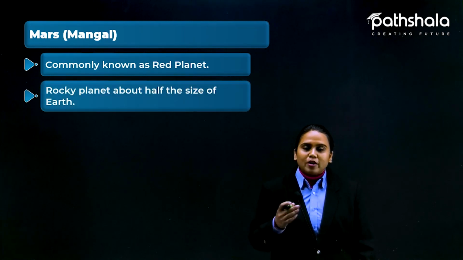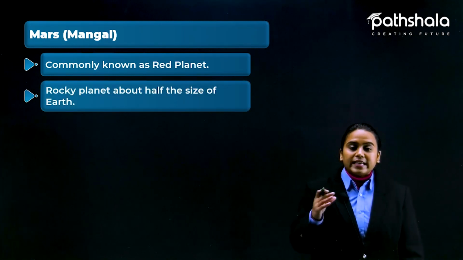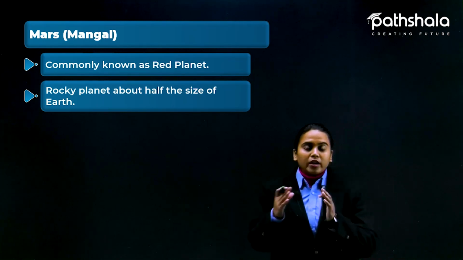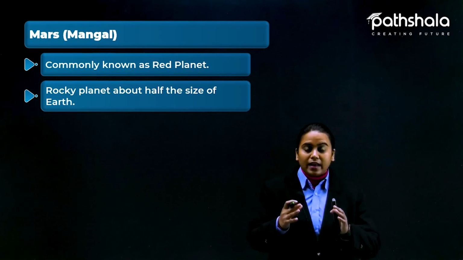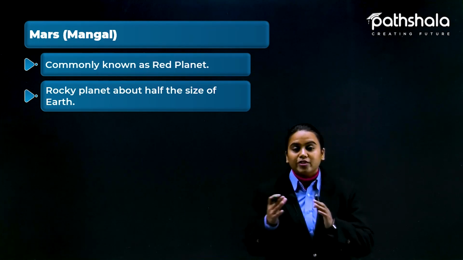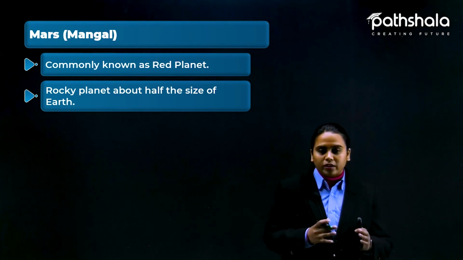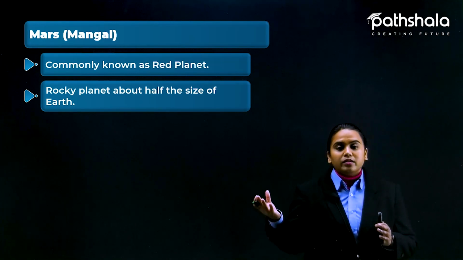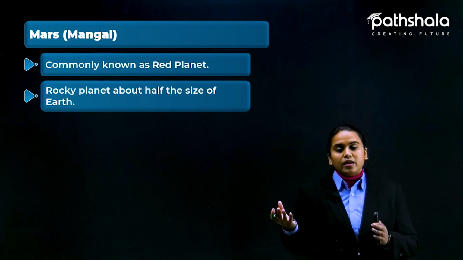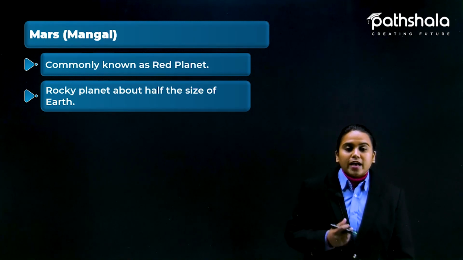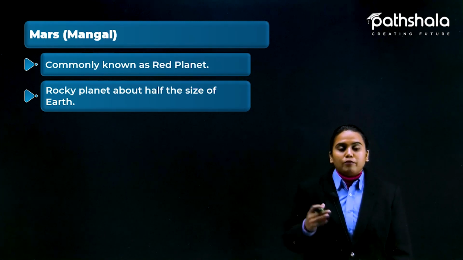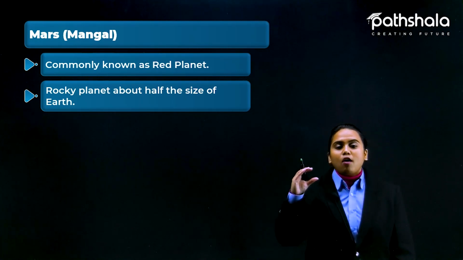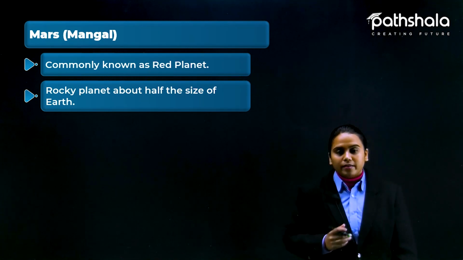Okay, so it is a rocky planet, and it is half the size of the Earth. Like Earth, it also has lots of rock. Its half size means that the planet Earth is twice the size of the planet Mars. As you can see in the diagram too, if you see the collective diagram of all the planets, you will see the right sizes of the Earth and Mars, and you can compare there too.